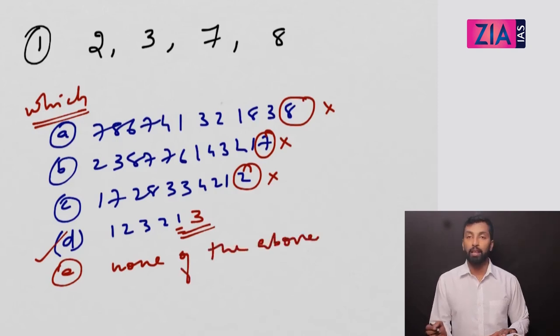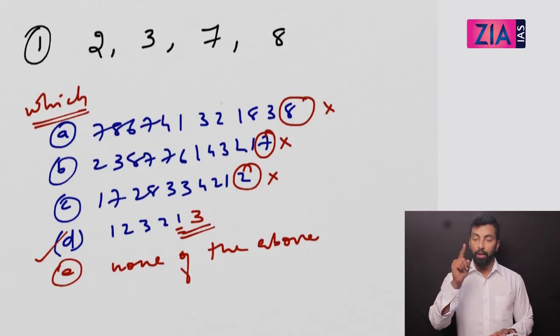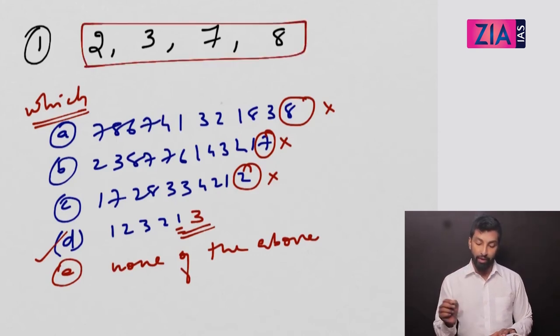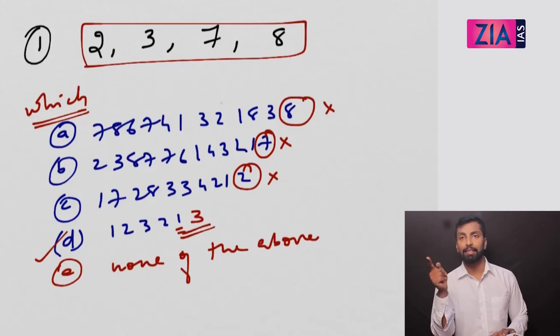Okay, I hope this is clear for all of you. So one important property: square numbers will never end in 2, 3, 7, 8. And we have solved one question, and there is no point in solving hundreds of questions. This kind of repeated question you can see in various exams, not only in CAT. You can see it in SSC, in IBPS, and at the lower level also.